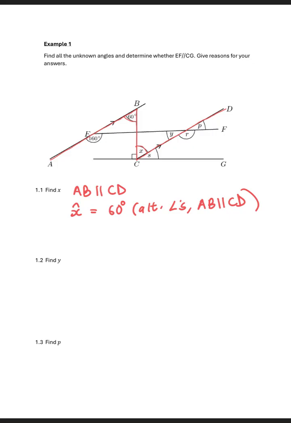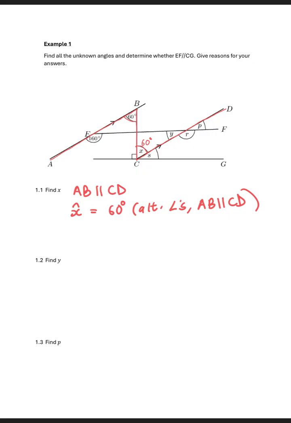And then 1.2, find Y. To find Y, if we look at the value of Y, here we have 60 degrees. Now we want Y. So how can we find Y?